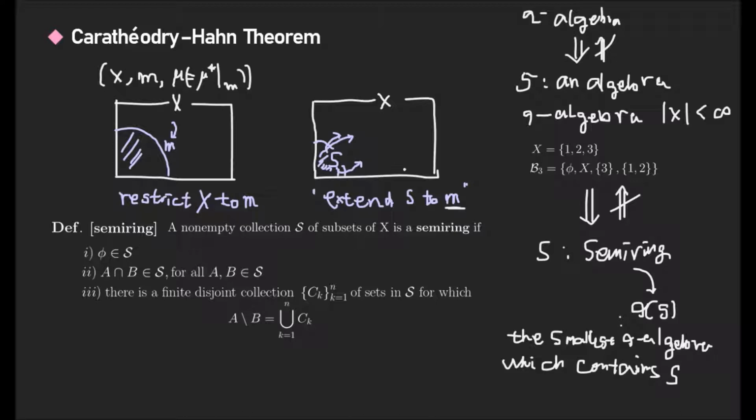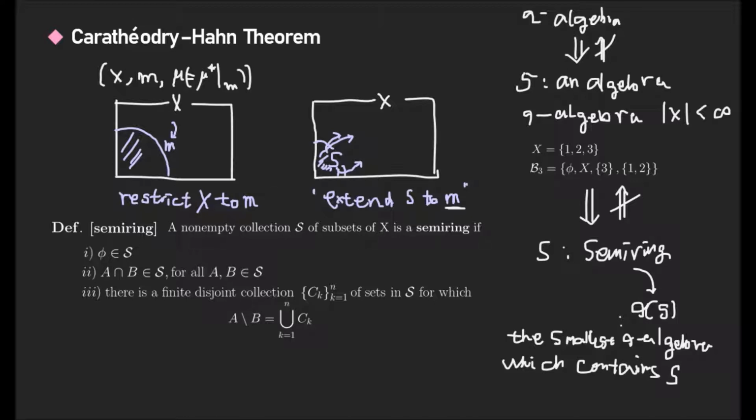However, the construction of the measure is, I think, relatively more difficult than in this restricted case. In this case, we just restrict the sigma algebra. However, in the other case, it's not.